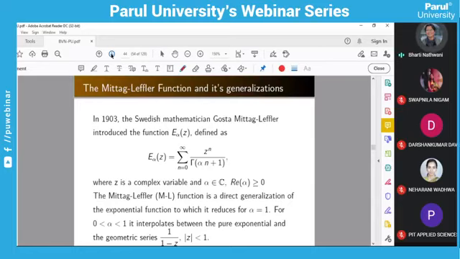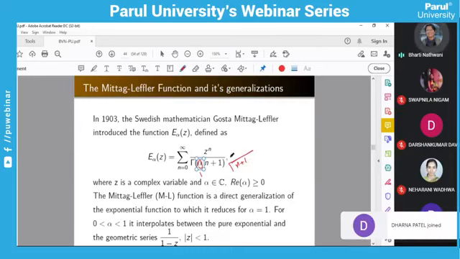In 1903, Mittag-Leffler introduced the function, denoted by E alpha of z, and it is defined as the summation n equals 0 to infinity of z raised to n upon gamma of alpha n plus 1. If you observe, this function is nothing but the generalization of the exponential function. How? If you take alpha equals 1, you will get gamma of n plus 1, and gamma of n plus 1 is nothing but n factorial. So ultimately you are getting the summation of z raised to n upon n factorial,